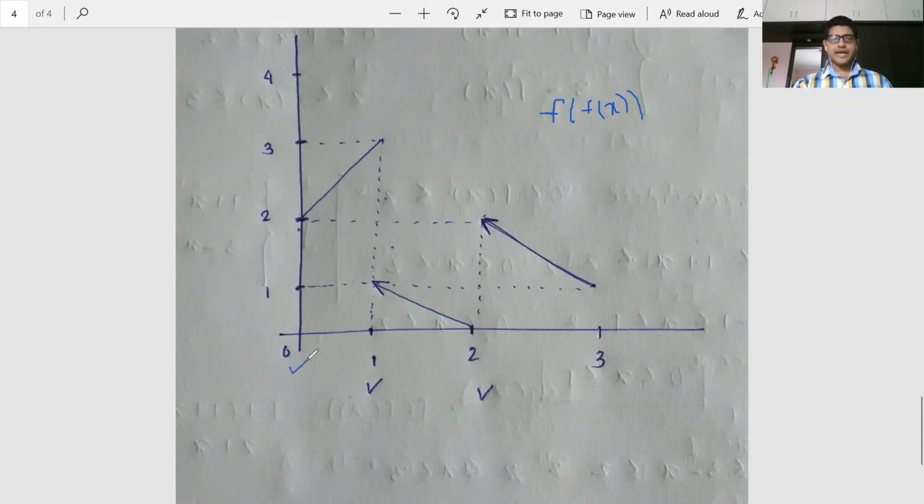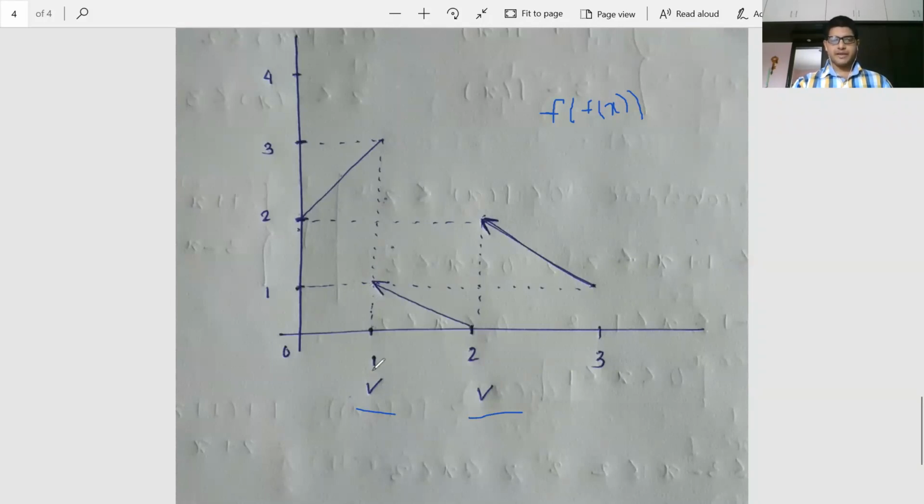Clear? Now, so what are the points of discontinuity? At 0 we have to check right continuous. Here we have to check the right continuous. Here we have to check the left continuous, and in between it should be always continuous. Means LHL equal to RHL equal to function value. Clearly right continuous, clearly left continuous. But let me erase this a bit. But at 1 and at 2 there is clearly a jump discontinuity.